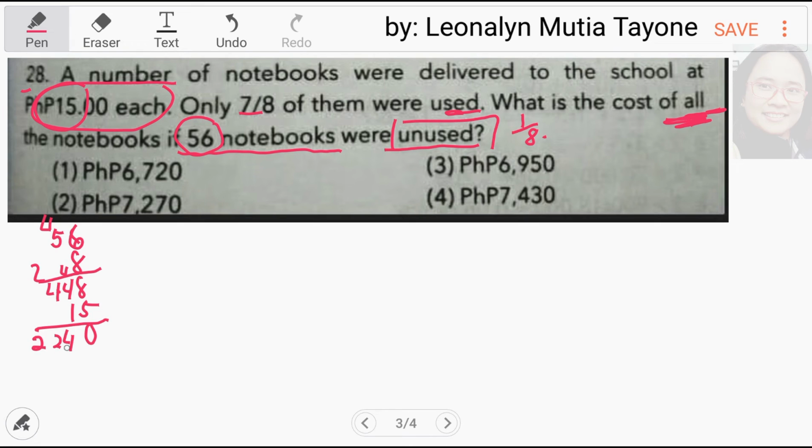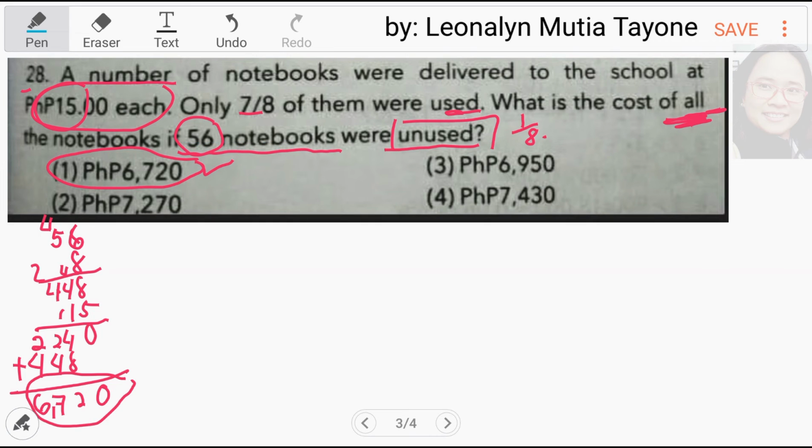I-add natin yan. Ang total ay 6,720. Ito ang sagot. Kung sakaling naguluhan kayo, simplihan natin at i-revise natin ang problem mismo.